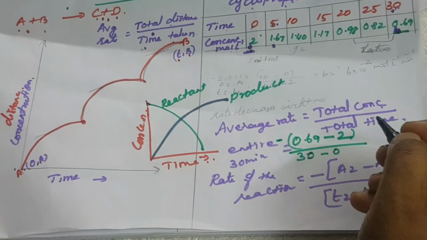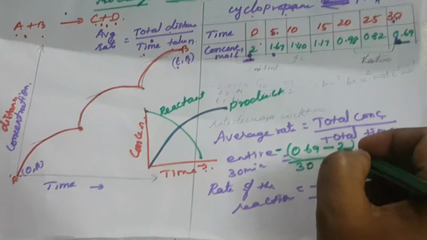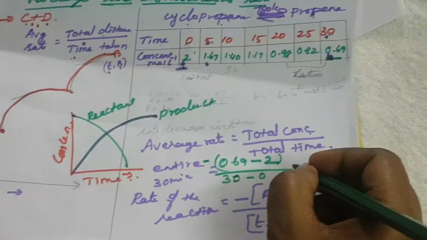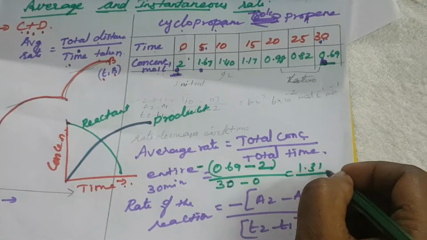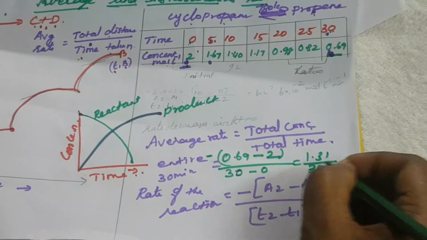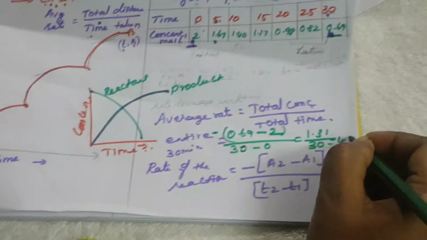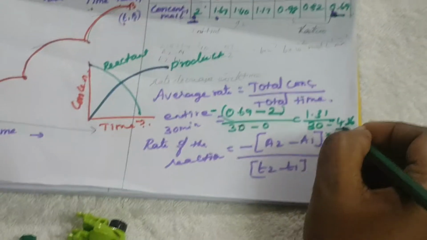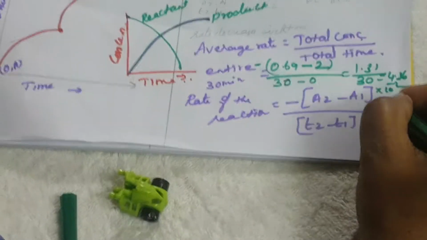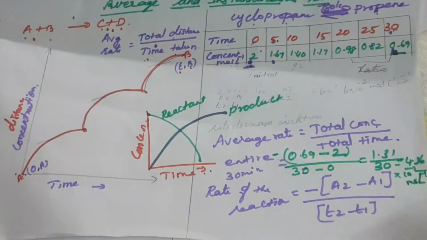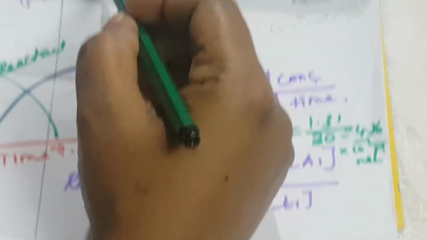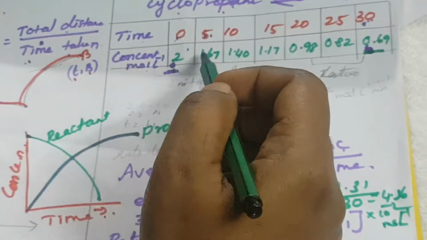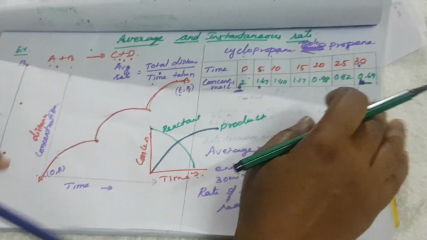So the minus symbol is also there. 2 minus 0.69 is equal to 1.31. The minus becomes plus, so 1.31 divided by 30. The value becomes 4.36 into 10 power minus 2 mole per liter per minute, mole liter inverse minute inverse. So this is the average rate for the total distance. Now let us also calculate the average rate for the initial and the later stage.